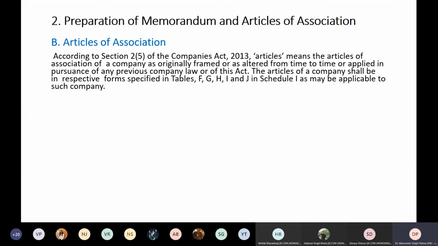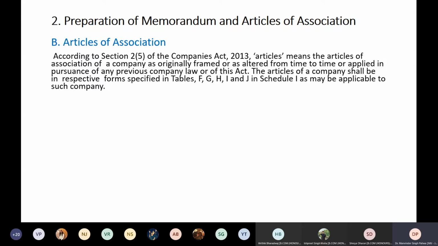It also means that as on today, the articles which will be applicable to my company will include all those changes which have happened till yesterday.